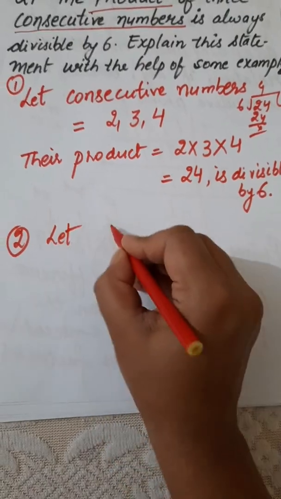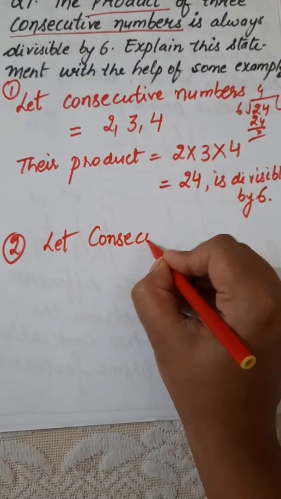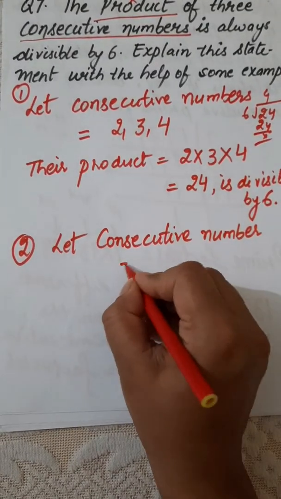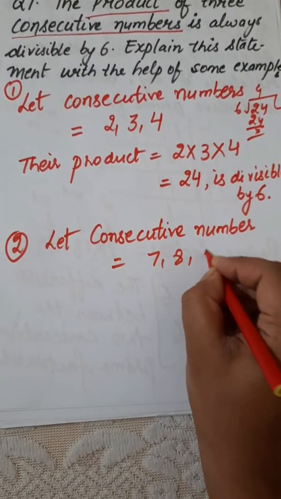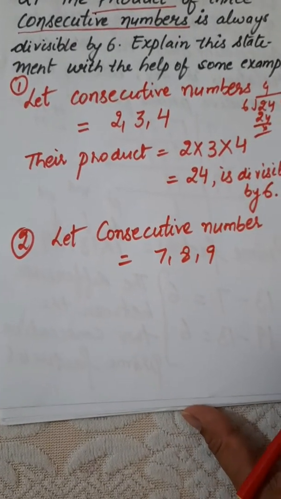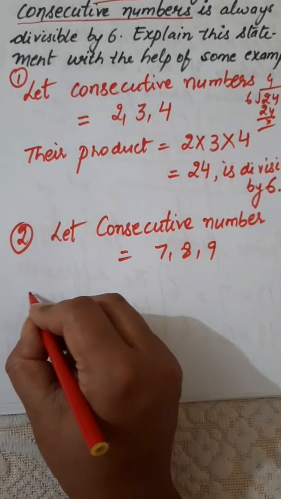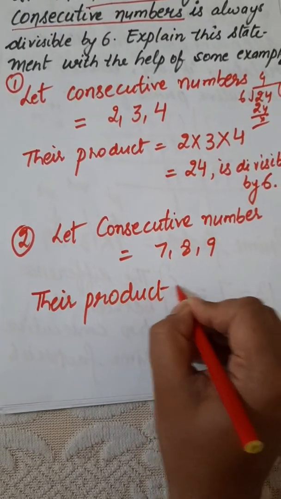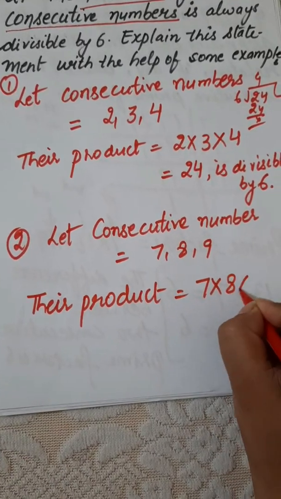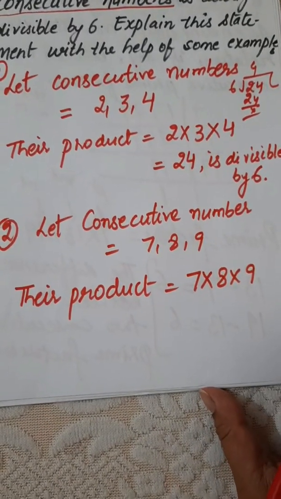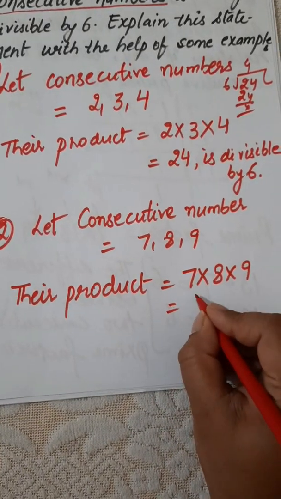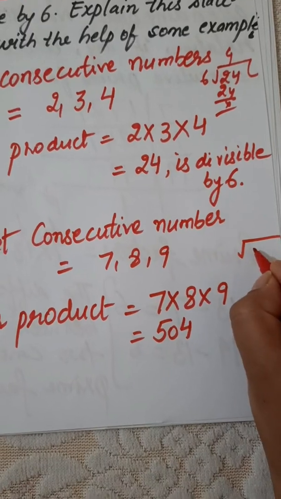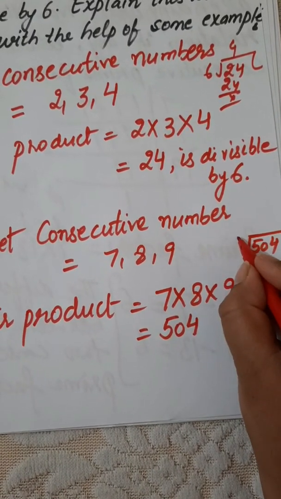Let consecutive numbers, take any numbers. Suppose I take 7, 8, 9. The numbers should be consecutive. This is necessary. Then next, find the product. Their product means you have to multiply 7 multiplied by 8 multiplied by 9. When you multiply all the numbers, you will get 504. So let's check whether 504 is divisible by 6 or not.